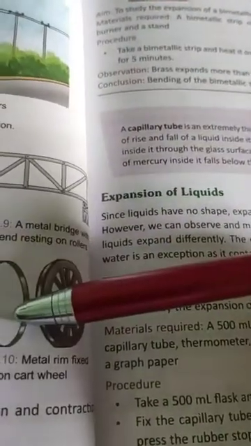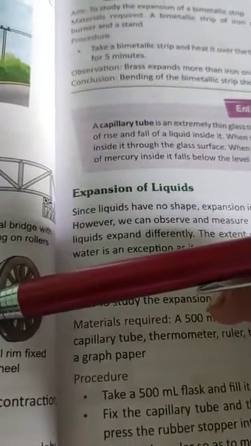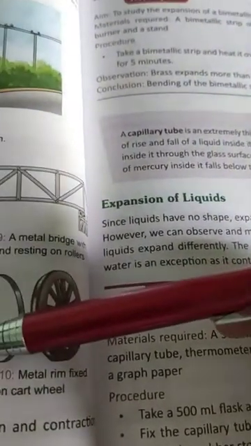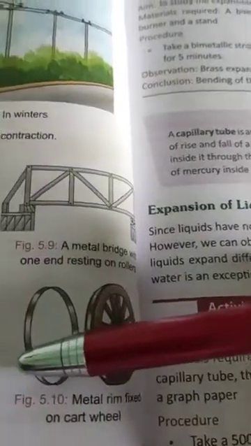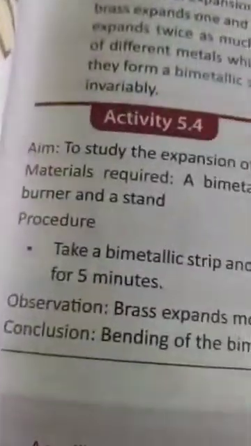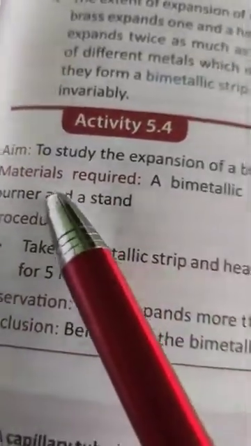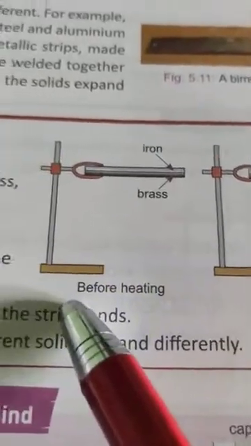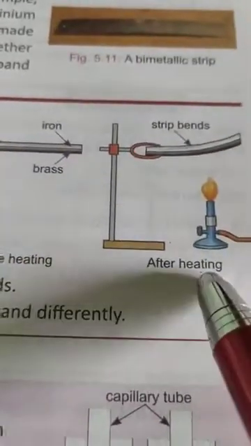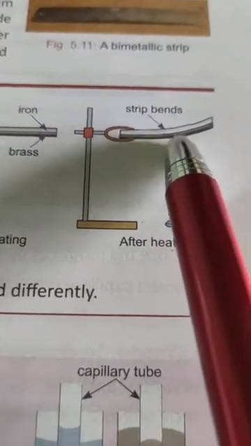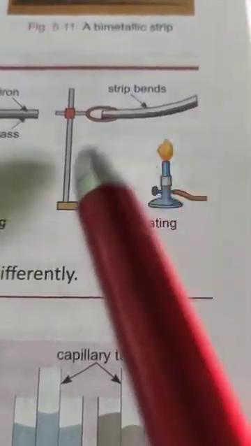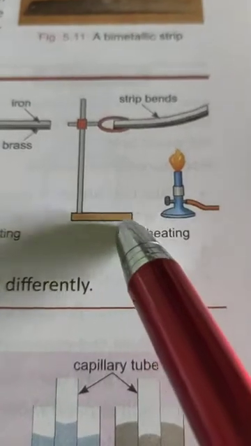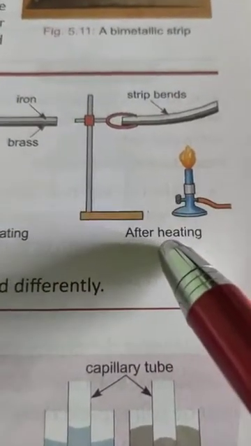In constructing cement roads, floors, concrete slabs, small gaps are always left between the two slabs. These gaps allow space for expansion of concrete. You read this activity to study the expansion of a bimetallic strip, how it will expand, how it will contract. The same process, same reason. Before heating it's straight, and after heating, see, this straight strip bends a little. The brass expands more than iron on heating, and the strip bends, okay children.